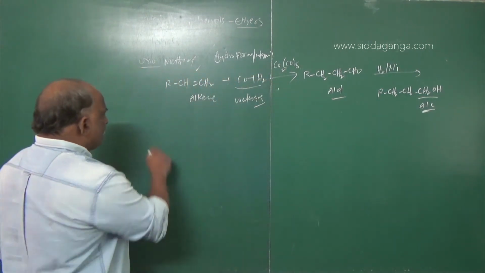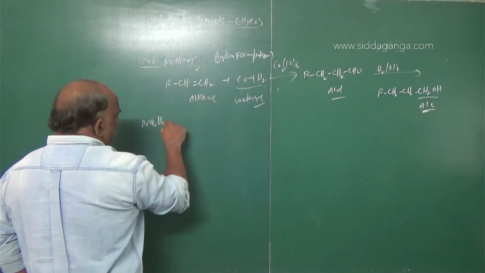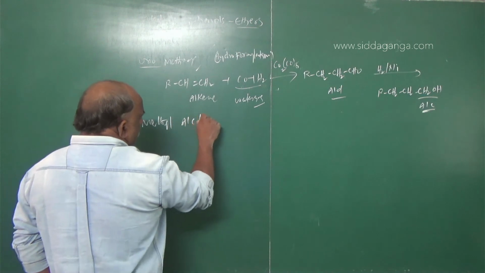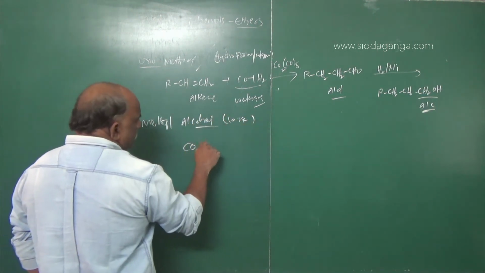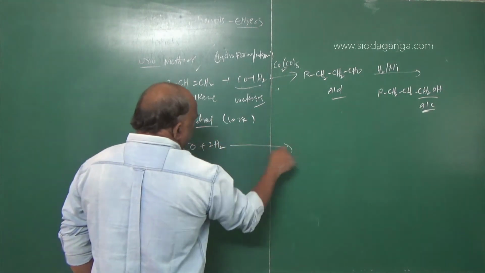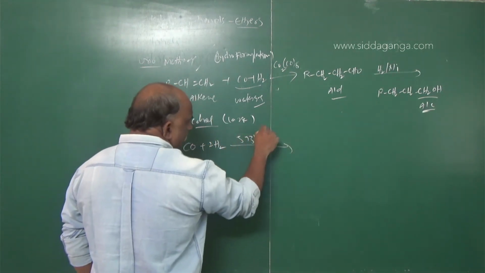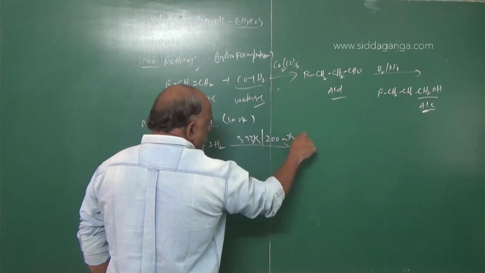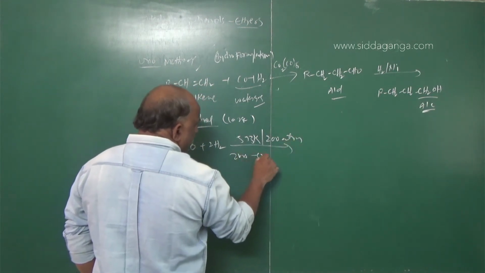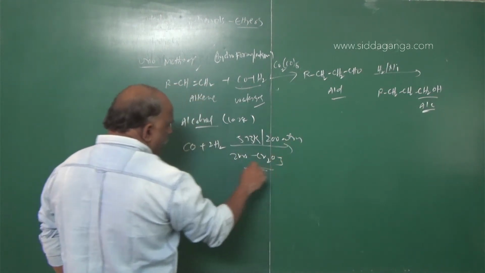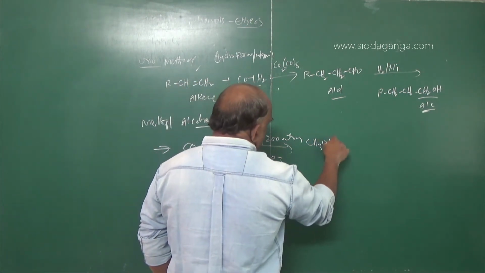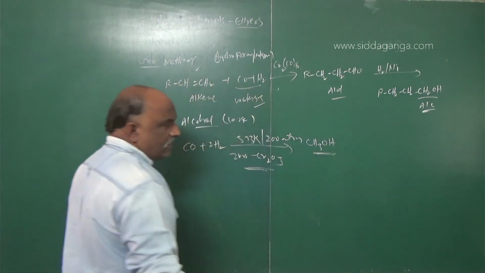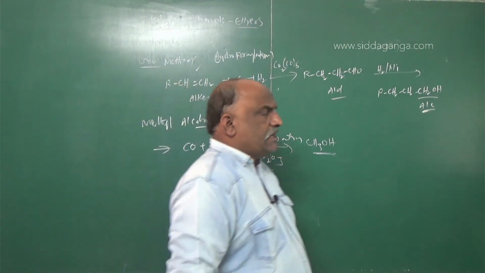For the large scale preparation of methyl alcohol: CO plus 2H2, the reaction takes place at 573 Kelvin temperature, 200 atmosphere pressure, with ZnO and Cr2O3. This is very important, my dear students. Make a note that the answer is CH3OH, called methyl alcohol, and it is a highly poisonous compound.